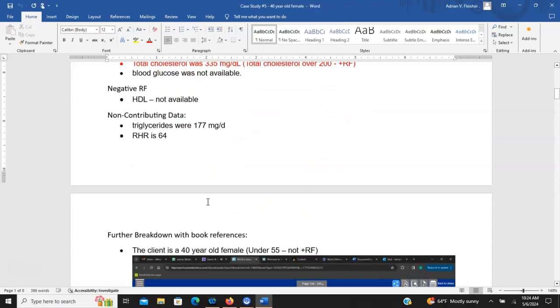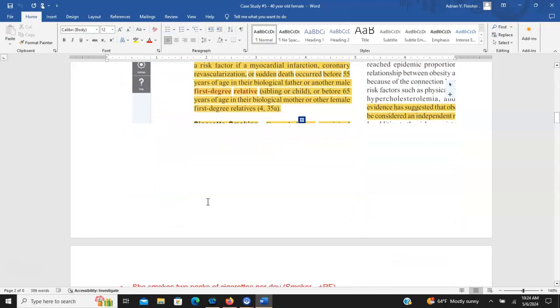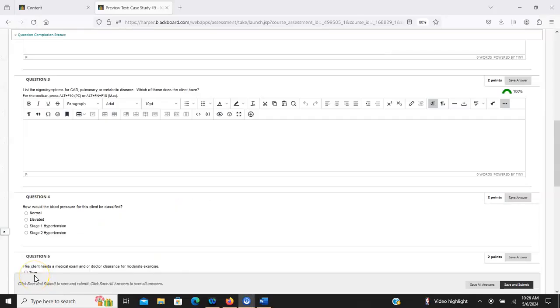Okay, so if we scroll this down a little further, we broke this out so you can take a look and read through these notes here. What I found is with the questions, and I'm going to pause this here and jump over to the questions. So for question 3, list of signs or symptoms for CAD, pulmonary or metabolic disease, and which of these does the client have?